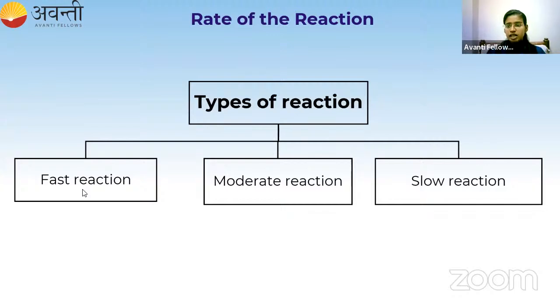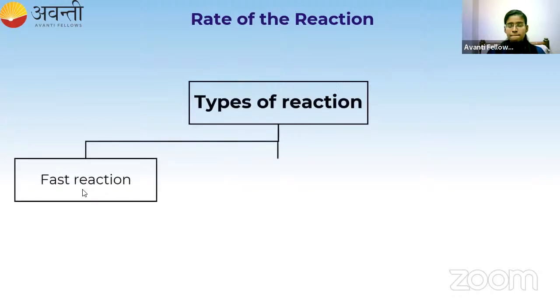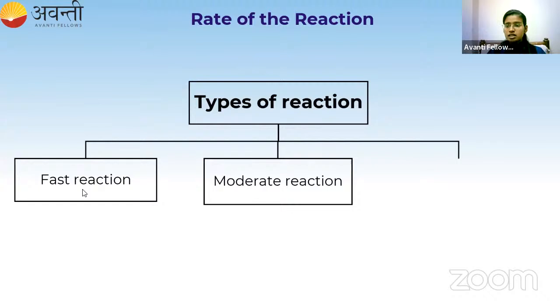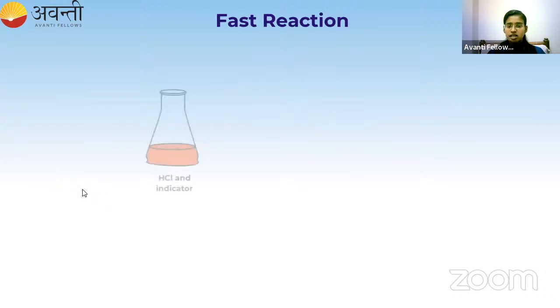I'm going to discuss with you the types of reaction. There are three types of reactions. One is fast reaction. The second is moderate reaction. The third is the slow reaction. So what is the fast reaction? What is meant by a fast reaction? I will take an example.